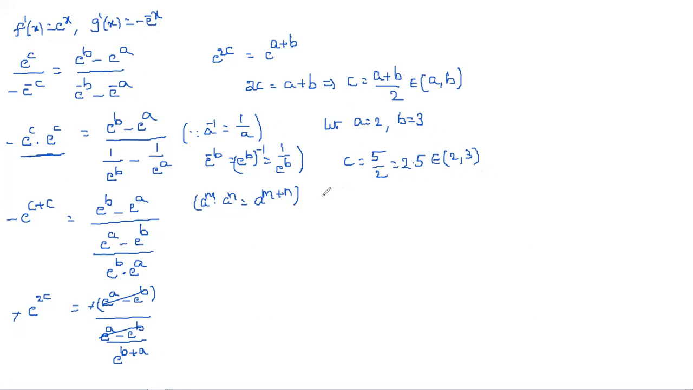So c, we got it as (a plus b) by 2. Obviously this lies between a and b. Simply what we can write, hence Cauchy's mean value theorem is verified.